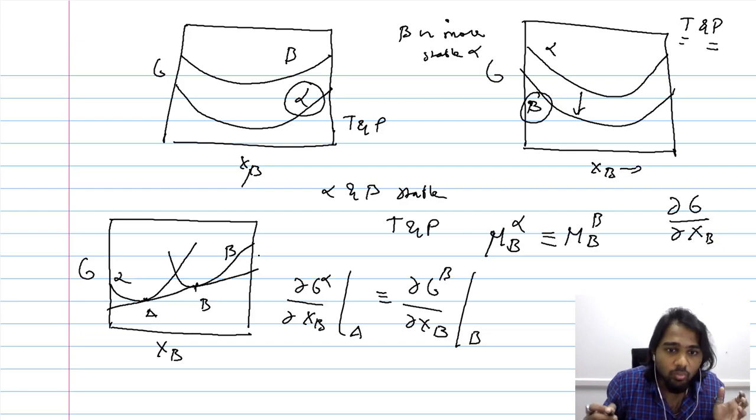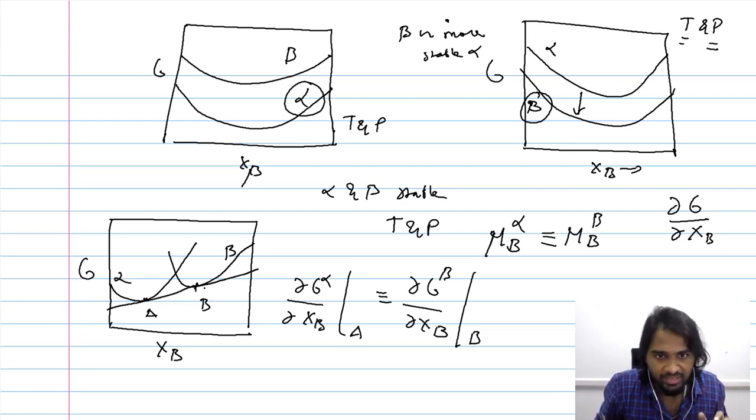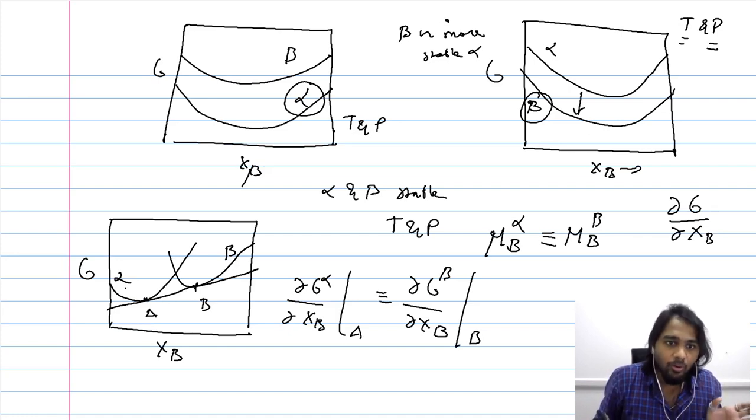We have identified two points A and B at which the first derivative, or slope, is equal, meaning the chemical potentials of the alpha and beta phases at these two points are equal.